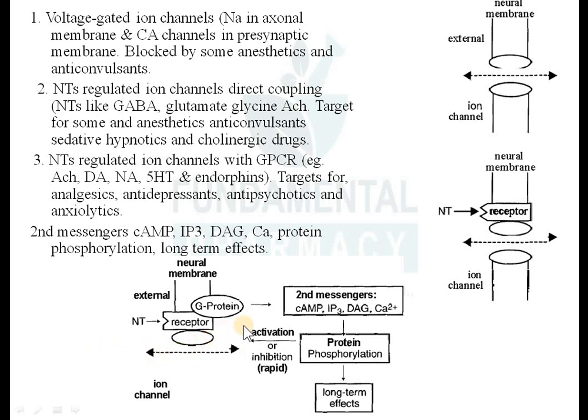It will cause entry or exit of ions through channels. It will lead to a long term effect. This is the immediate effect. This voltage gated channel is an immediate effect, and it will last for only a short time. Okay, so its effect will last for a long time. So those ion channels which are coupled with the G protein coupled receptor, they will last for a long time. So voltage gated ion channels will act in a millisecond. Okay, so they will act very quickly, in a millisecond.